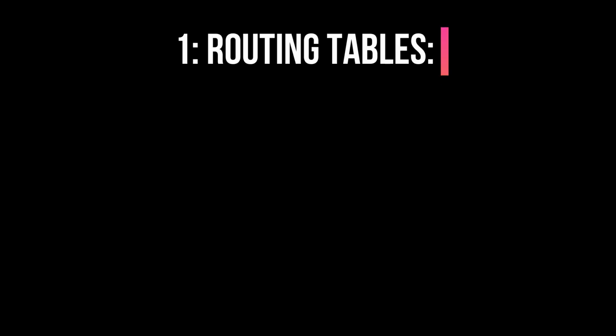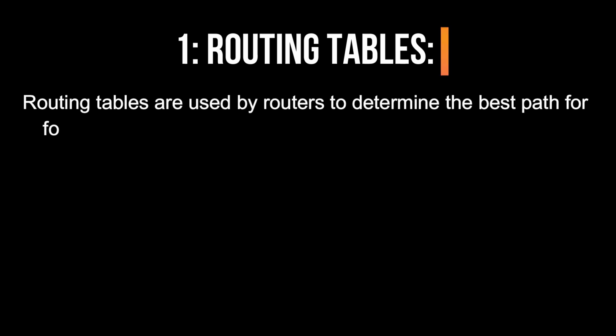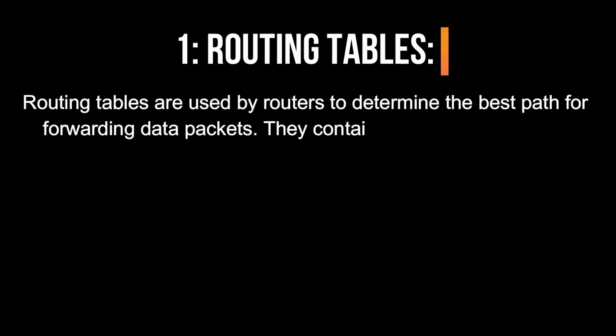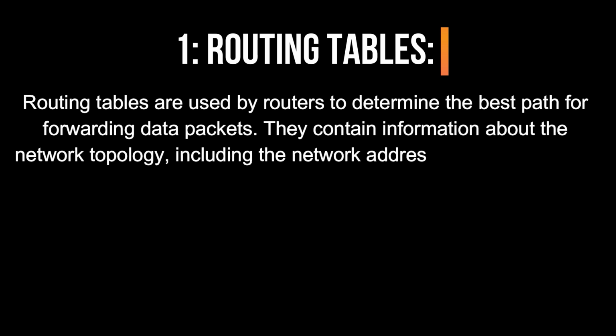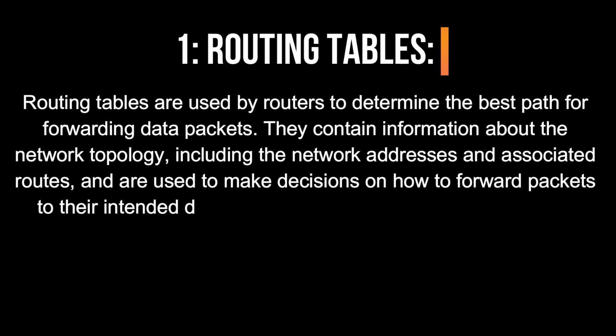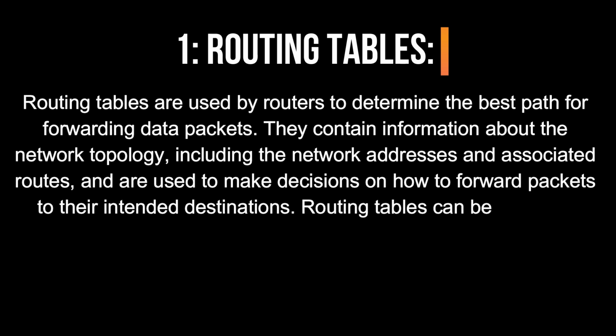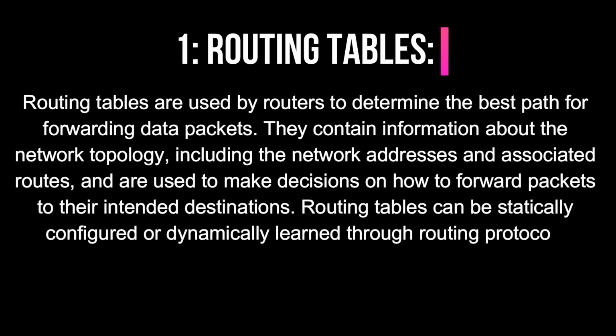1. Routing tables. Routing tables are used by routers to determine the best path for forwarding data packets. They contain information about the network topology, including the network addresses and associated routes, and are used to make decisions on how to forward packets to their intended destinations. Routing tables can be statically configured or dynamically learned through routing protocols.